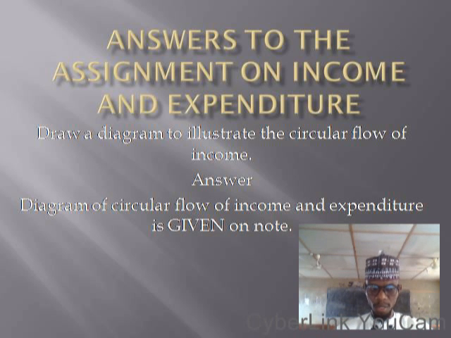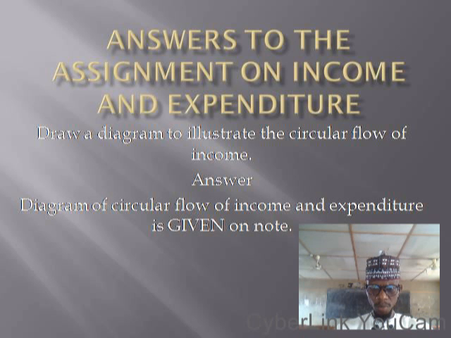The households will also go to the product market, where the business has produced, and they will buy. We have consumption and expenditure. When they buy, they make money available to the business. That is what we are trying to tell you about the diagram. You get the detail of the diagram in your notes.